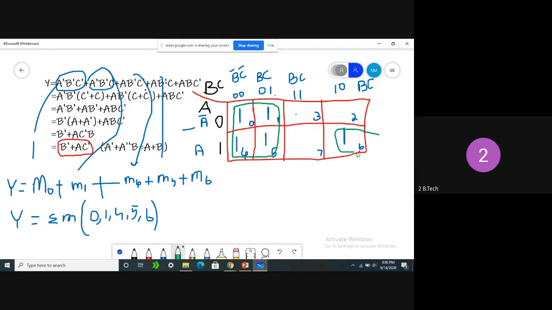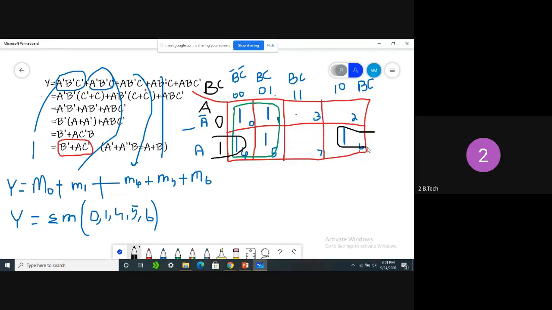This 6 I'm combining with 4. So all cells are combined. I can use another color so that you can easily identify. This is black, and in green color one combination is there.